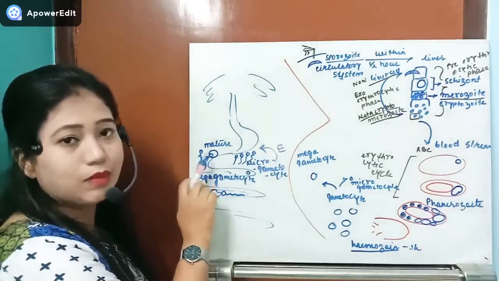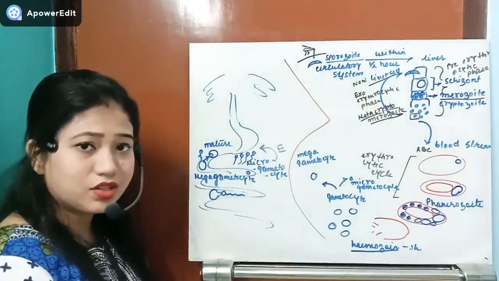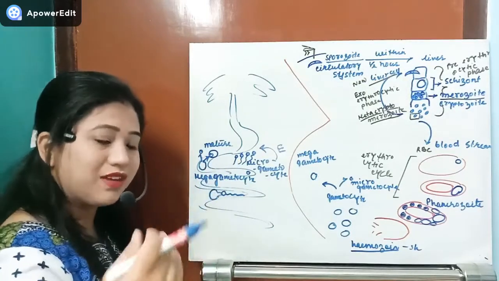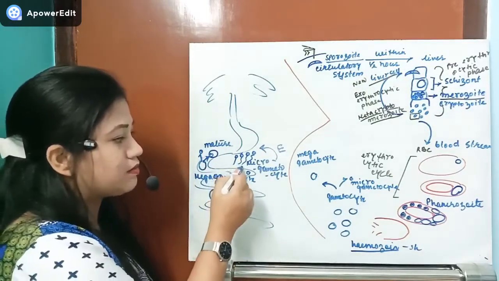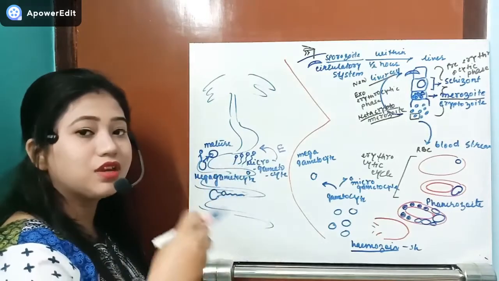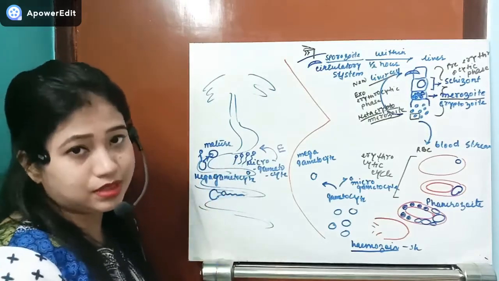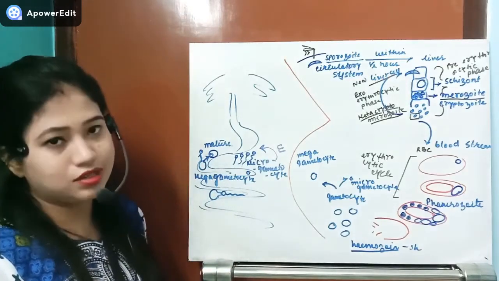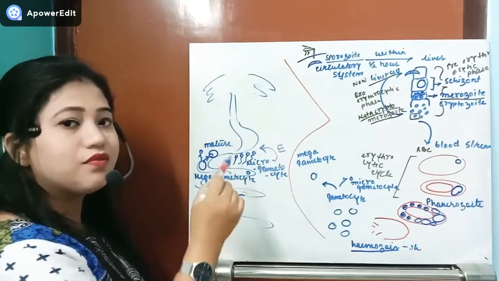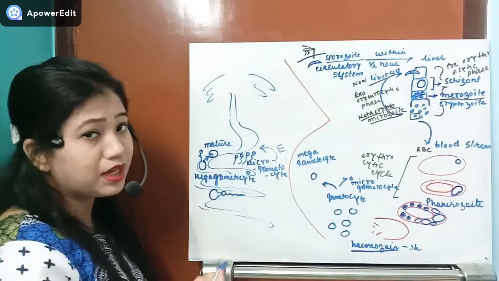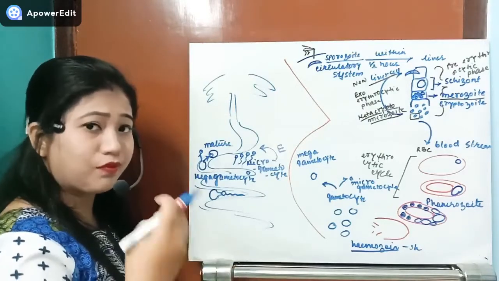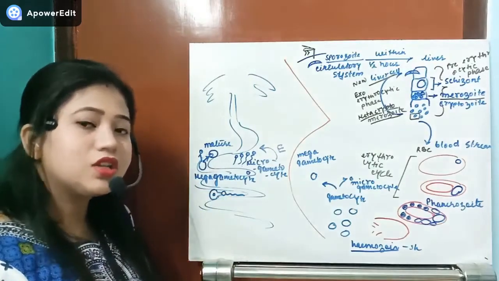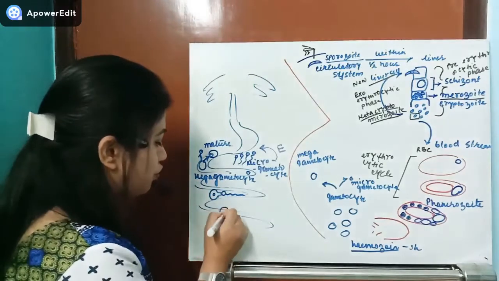Why? Because the mature gametocyte will develop a fertilization cone, and the microgametocyte develops the cilia. Now this microgametocyte can swim and reach the site where the mature female organism is present, because the female organism cannot move. It is a non-motile structure. So the microgametocyte will reach the mature female gametocyte. The female gametocyte will develop a fertilization cone, and after that fertilization will take place, and it will produce a zygote.